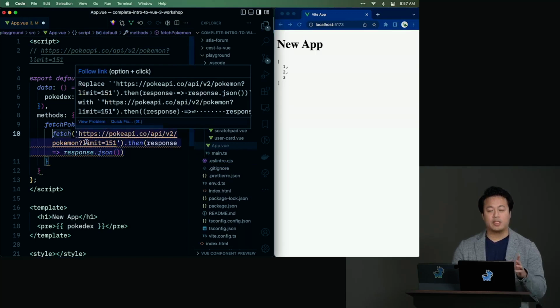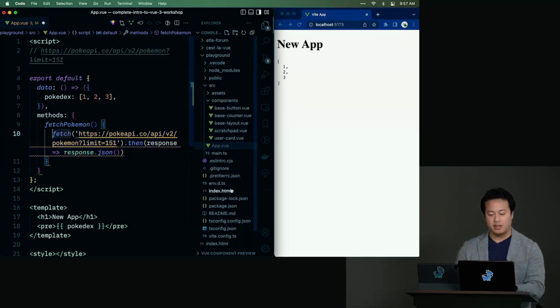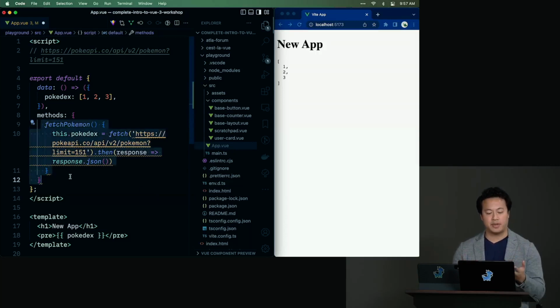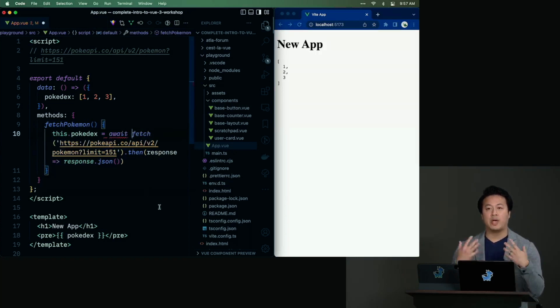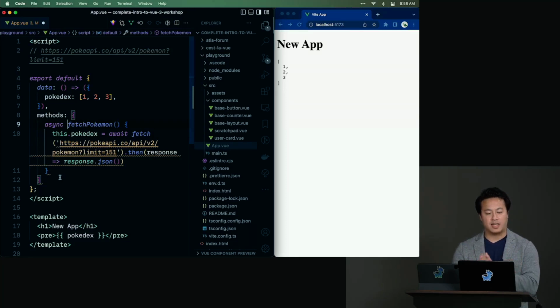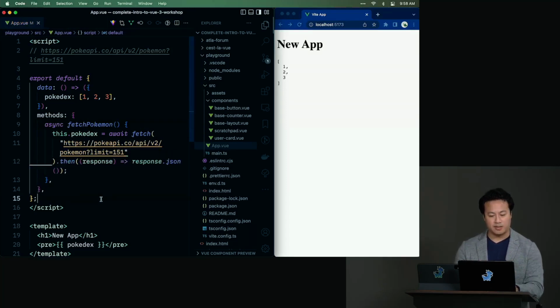And so what we want to do, though, is we don't only want to fetch this. We want to actually assign this to our Pokedex, right? So we're going to do this.pokedex equals fetch. But we're not quite done because fetch is an async operation. And right now, everything we're writing is a synchronous operation. So in other words, we have to say, hey, we have to wait for fetch to finish before we do this thing. And since we need to await the thing, we need to make sure we tell Vue, hey, by the way, this is an async function. This is going to happen asynchronously.